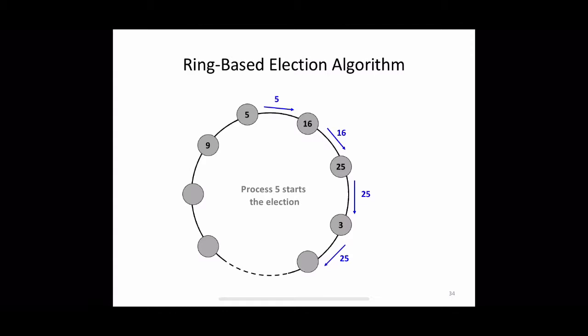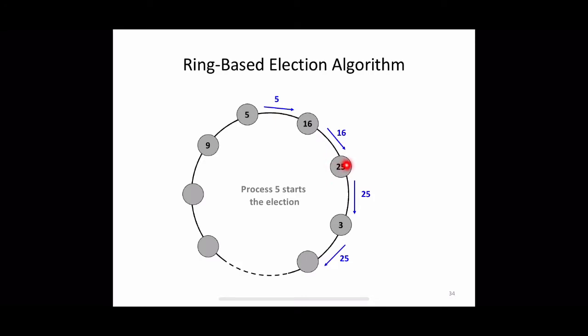Suppose the message is received back by 5, and all these processes have lesser IDs compared to 25. What happens when process 5 receives this election message with ID 25 again? Simply it will forward it, because the ID of the received one is greater, and again it will reach process 25. Receiving this message again, 25 will find that the ID received is the same as its own. So that means it is the new coordinator.